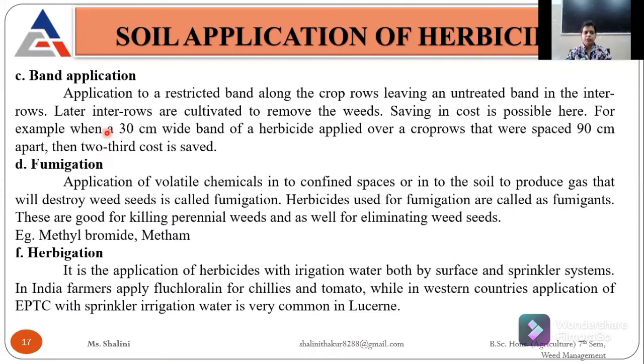Then band application. In band application, we apply the herbicide along the crop rows. We make a band along the crop rows and put the herbicide there. Later on, the interrows are cultivated to remove the weeds, so interculture operations are to be done.